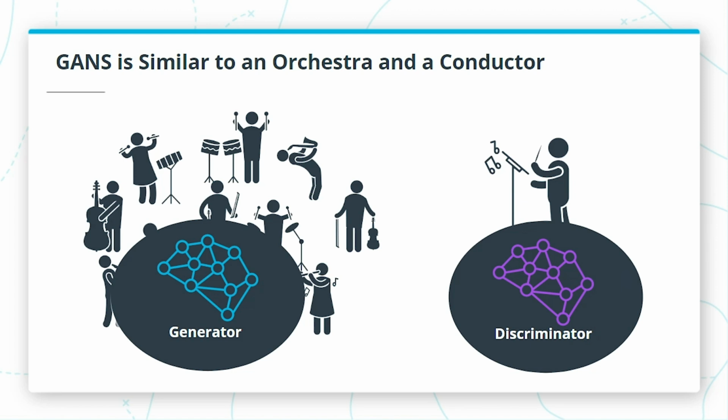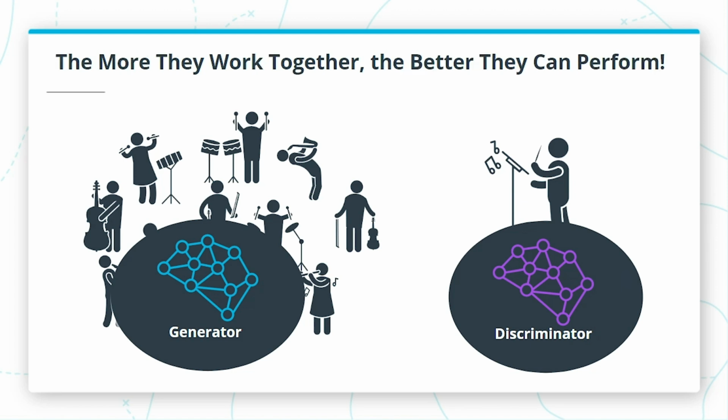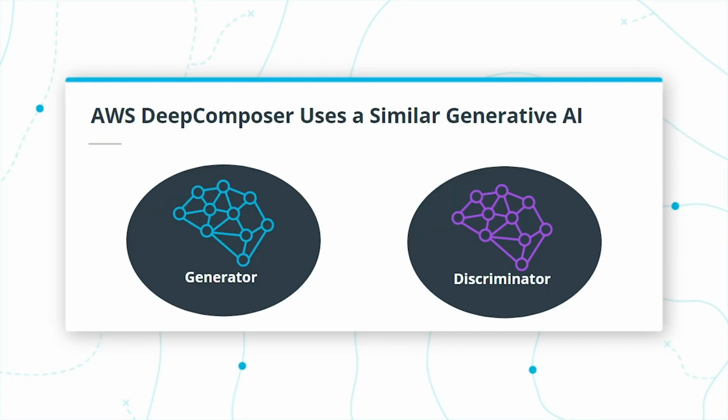Specifically to achieve a style that the orchestra and conductor knows. The more they work together, the better they can perform. The generative AI that AWS Deep Composer teaches developers uses a similar concept. We have two machine learning models that work together in order to generate musical compositions in distinctive styles. Let's understand the workflow of AWS Deep Composer at a higher level.